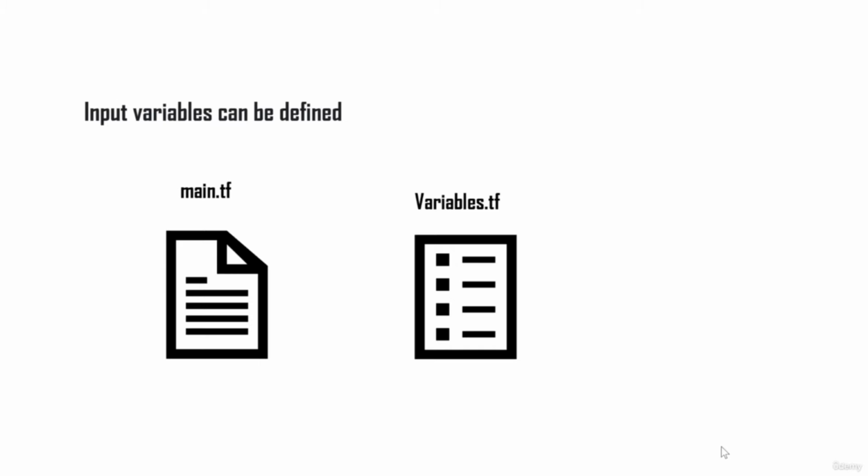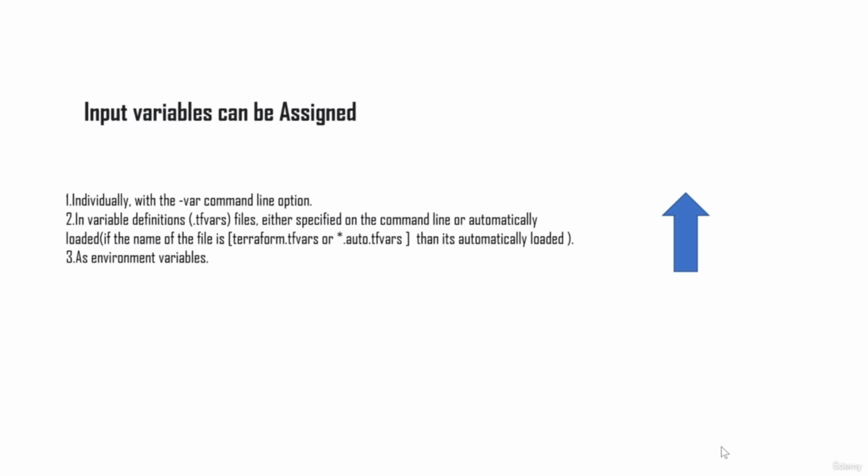So this is basically where you define your particular variables. You can either define them in your main.tf or in your variables.tf. I will show you an example later on in this section of using both main.tf as well as variables.tf. Now, once you've declared your variables, you can assign values to them as well.